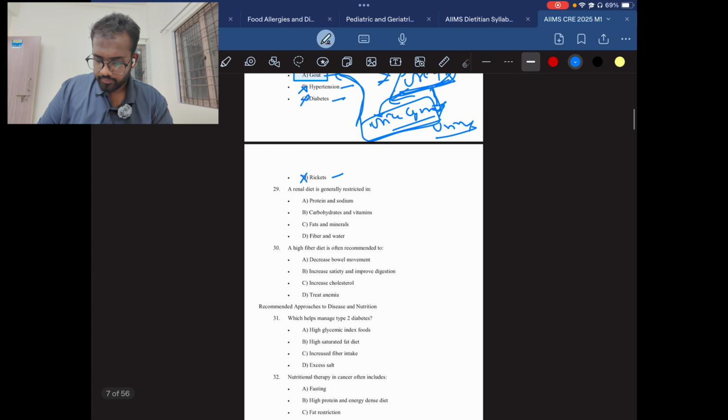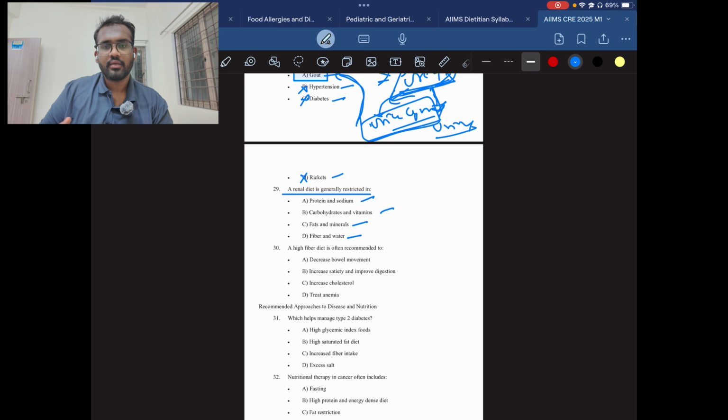In question number 29, a renal diet is generally restricted in protein and sodium, carbohydrate and vitamins, fats and minerals, or fiber and water. This is also a very easy question. As for a renal diet, everyone knows it. For the renal patient, we need to give less protein and less sodium. Okay, the answer will be A, protein and sodium.